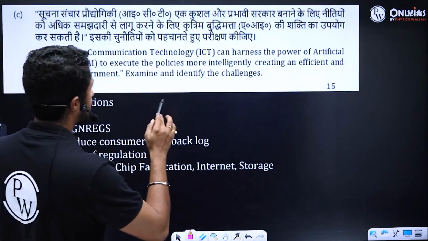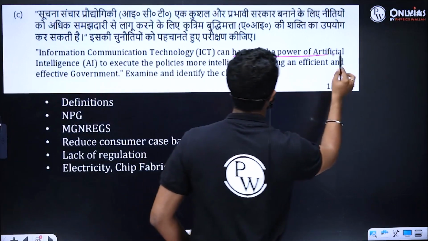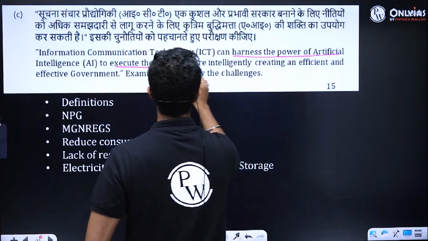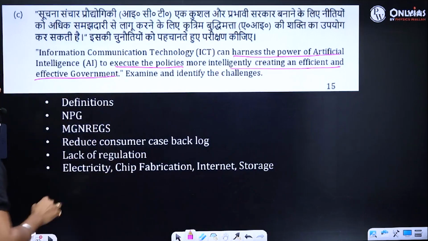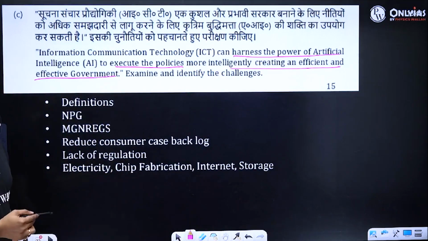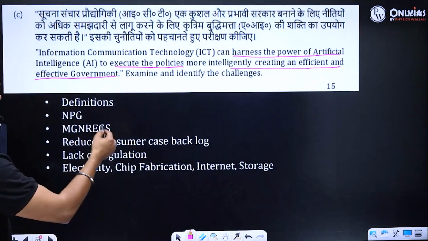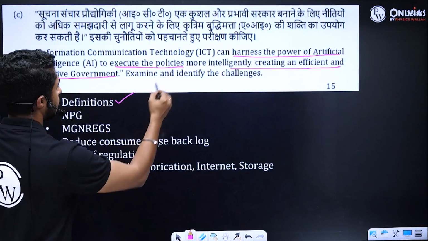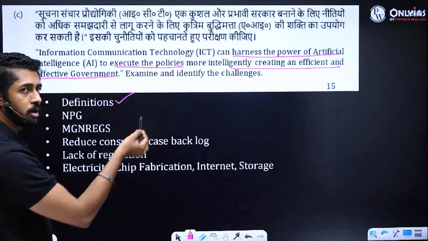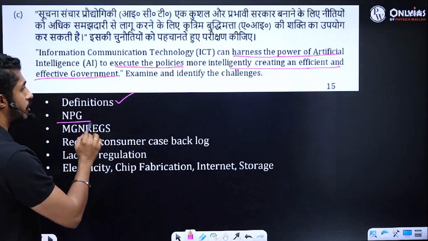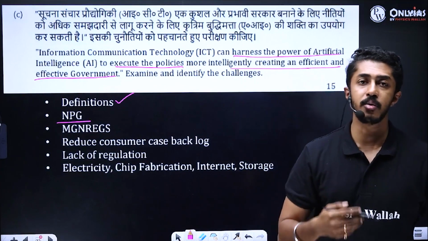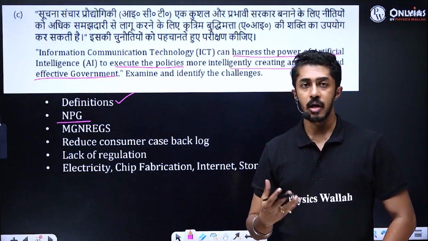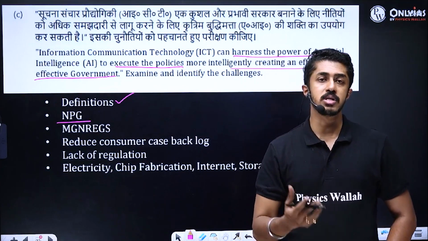Information communication technology can harness the power of artificial intelligence to execute the policies more intelligently, creating an efficient and effective government. Examine and identify the challenges. First of all, what do you mean by ICT? What do you mean by AI? That you will define. Then you will talk about the new public governance that is happening right now. How are you delivering governance today using ICT or using AI?